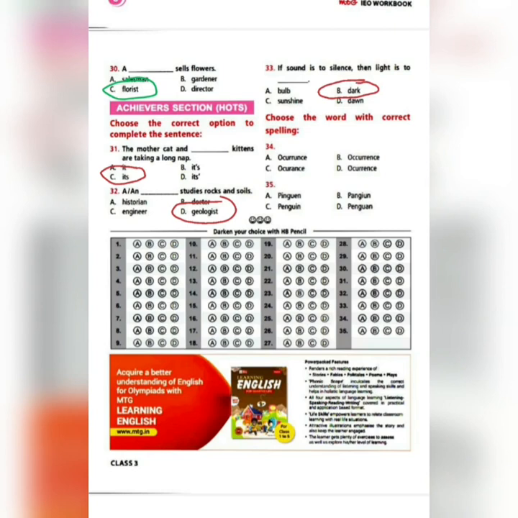The last part of this section: choose the word with correct spelling. We had done it earlier also. So, same thing here. The word is occurrence, and the correct spelling is number B. The last question for this chapter, Word Power, is penguin, and the correct spelling is option number C.